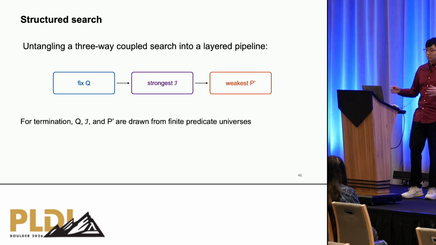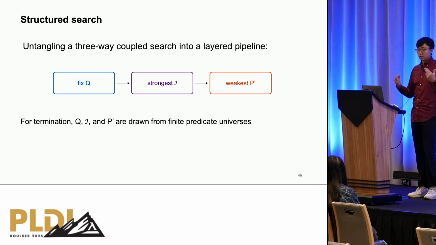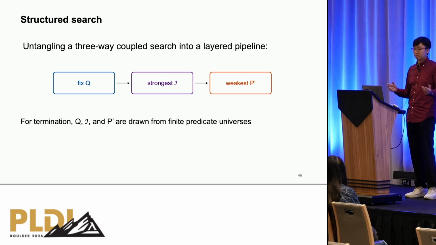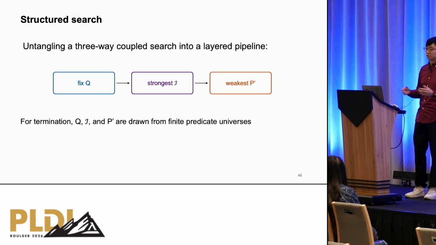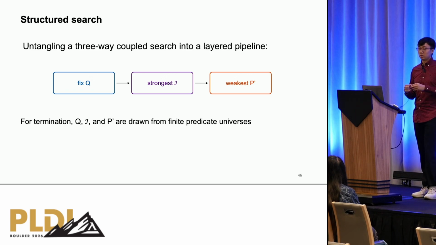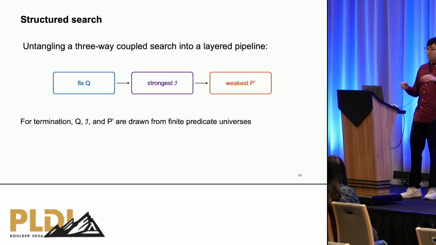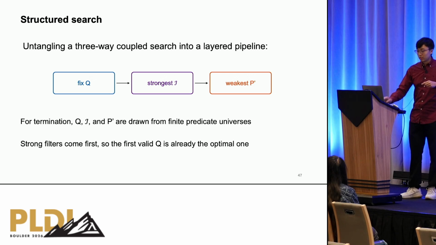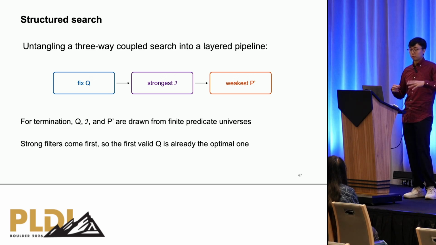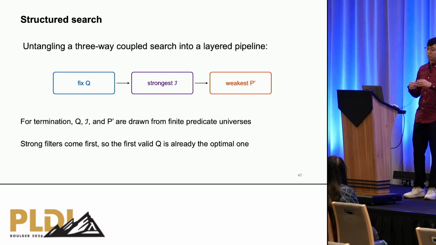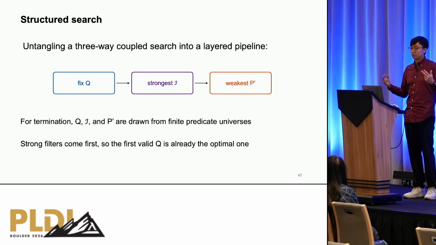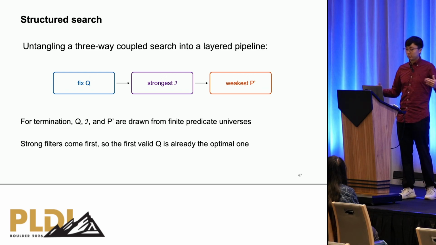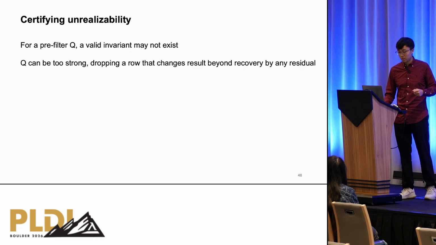For termination, it's necessarily the case that we draw Q, I, and P prime from their respective finite predicate universe, which we construct using atoms extracted from the UDF as well as the original filter. And because we enumerate Q in order of strength, as long as we find a valid Q paired with a weakest corresponding P prime, we have already obtained the optimal solution.